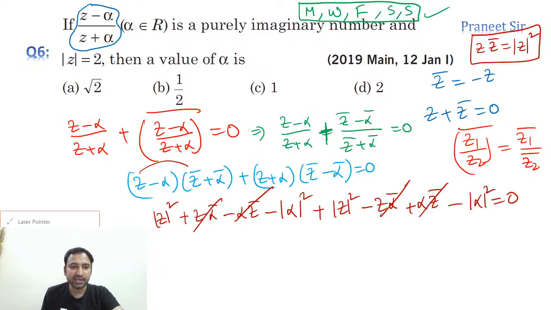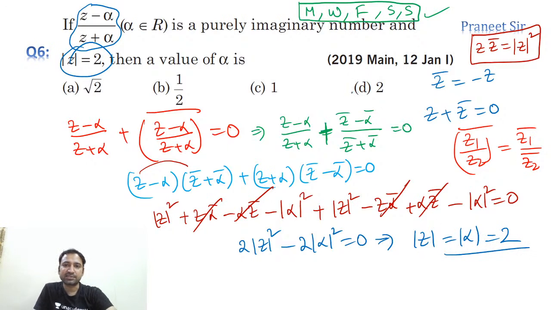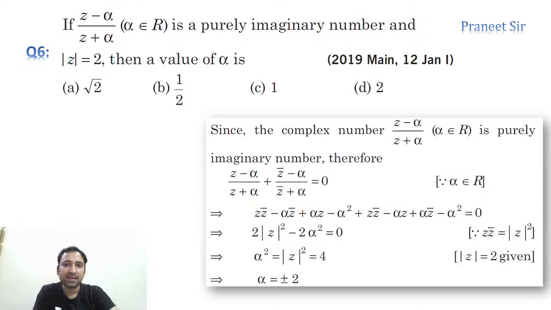So finally what we are getting is 2 times mod z square minus 2 times mod alpha square is equal to 0. So from this, mod z is equal to mod alpha, but mod z is already given as 2 units. So mod alpha we are getting 2, guys. Clear now? Alpha is a real number, but we calculated its conjugate. Okay, that's okay, no problem. Clear? Right, very good.